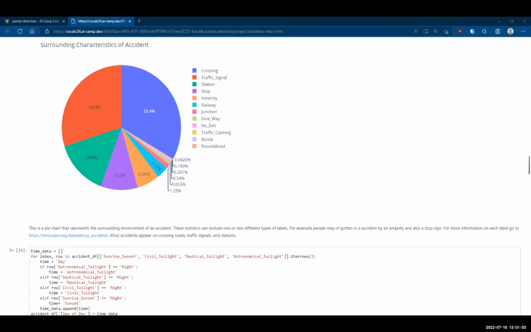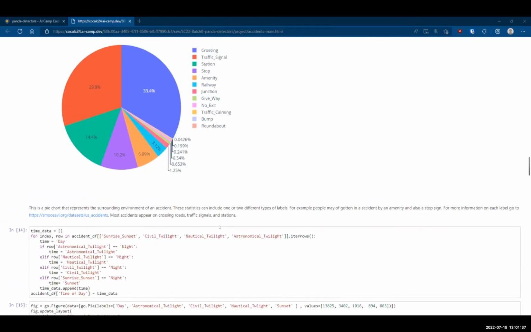Okay, so the next chart we have is surrounding characteristics of accidents. As you can see, this pie chart represents the surrounding environments of an accident. These statistics can include one or two different types of labels. For example, people may have gotten in an accident by an amenity or also a stop sign. If you're confused about which is which, you can just go to the website and it goes into depth on what each is. Most accidents appear on crossing roads, traffic signs, and stations.